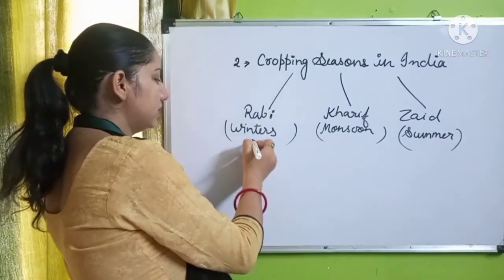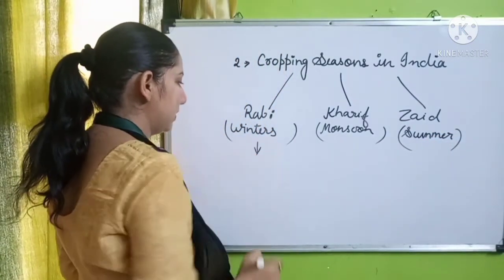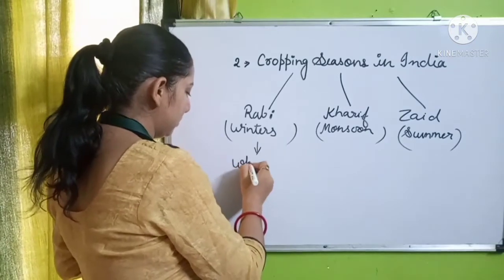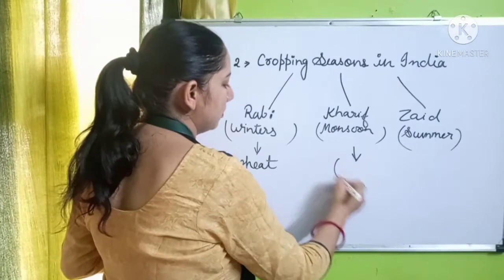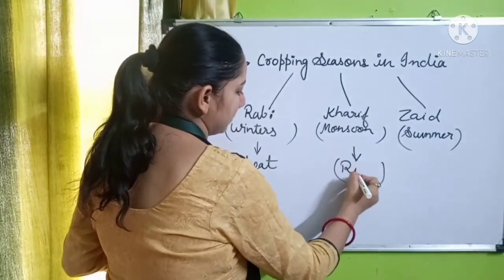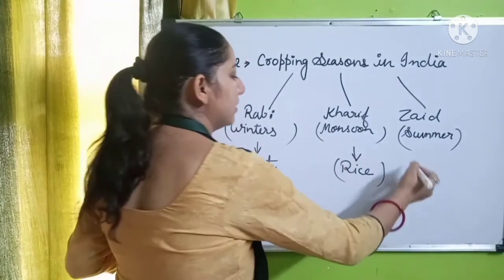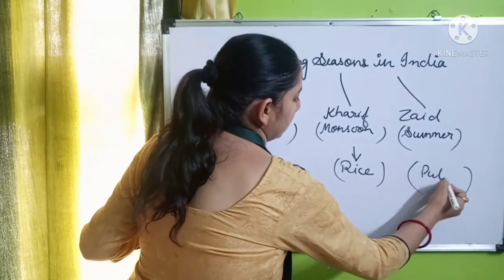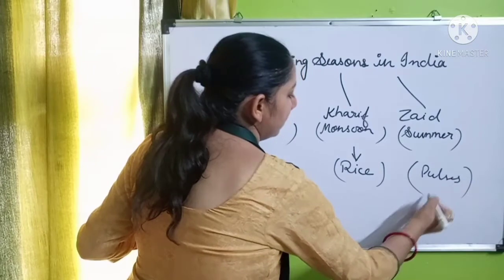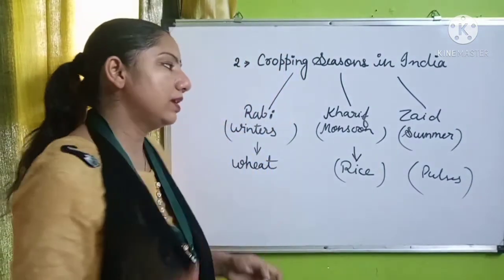In the winter season, the main crop of the Rabi is wheat. In the Kharif season, the staple food paddy or rice, and in the summer season, the pulses, and also watermelon and many other crops.